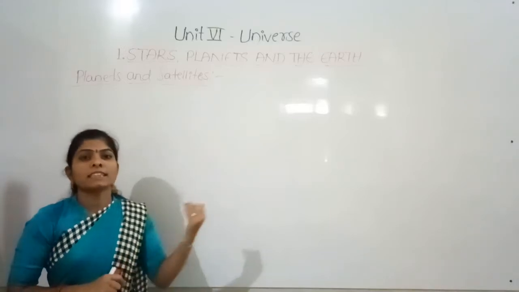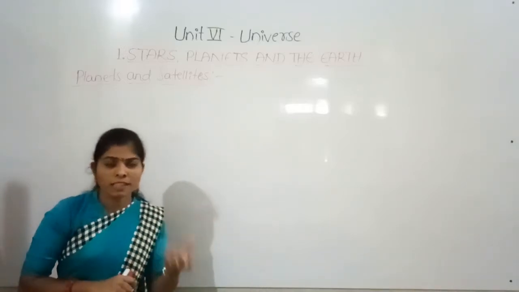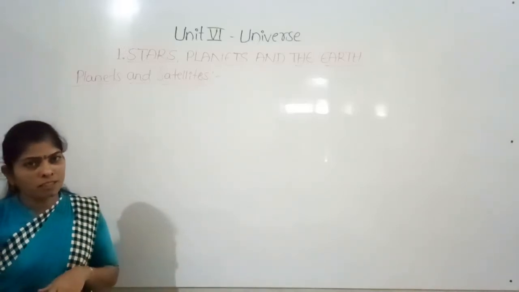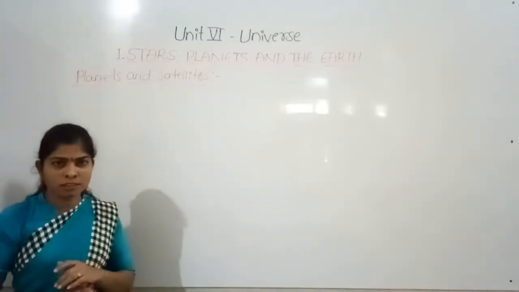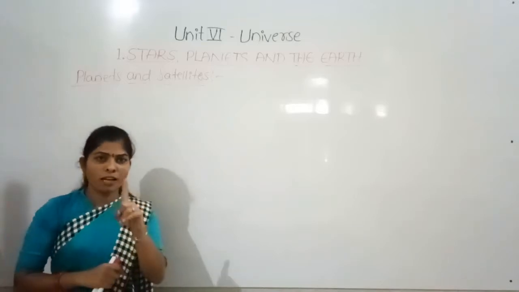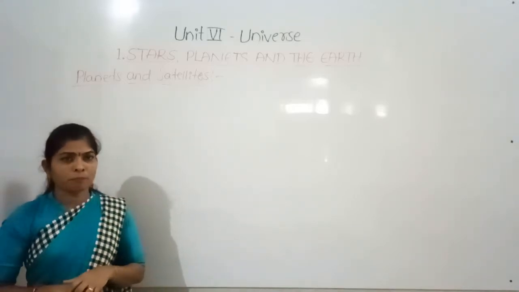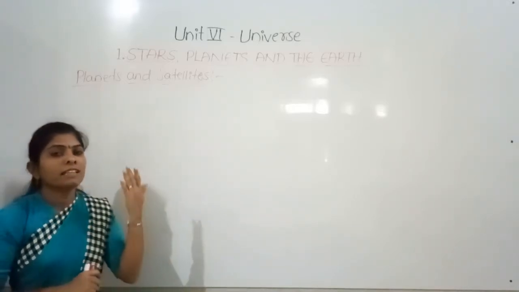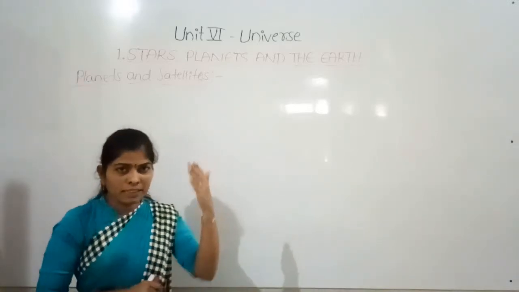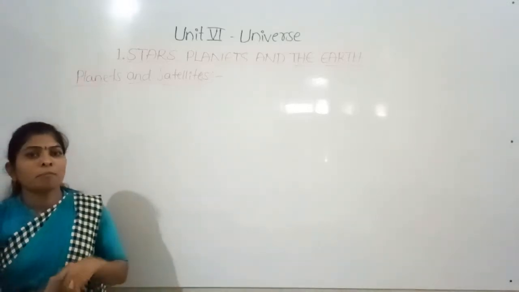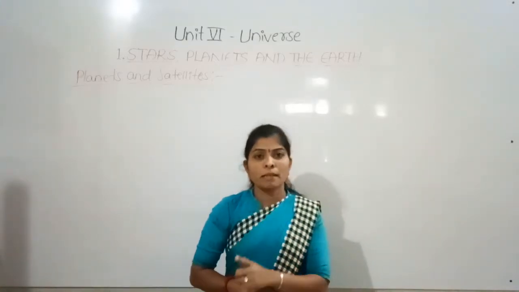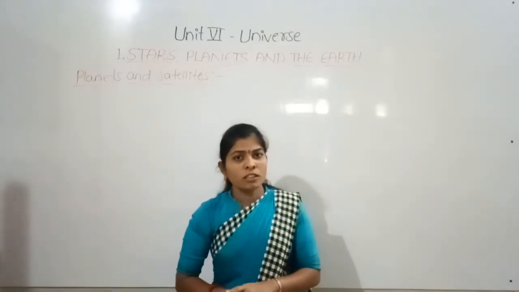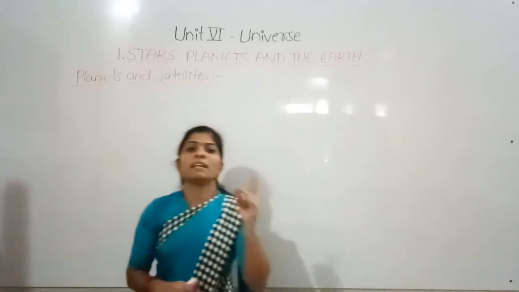The moon is the natural satellite of the earth, and satellites are called moons. Earth has one moon. On a full moon day, it appears that we are seeing moonlight, but actually it is not light emitted by the moon, it is light reflected by the moon.